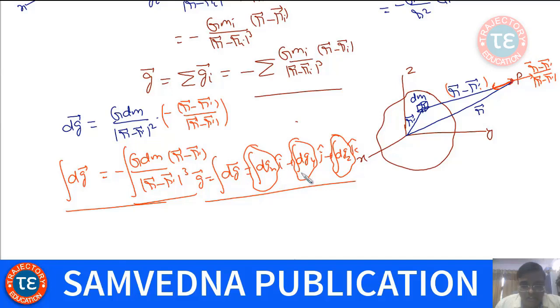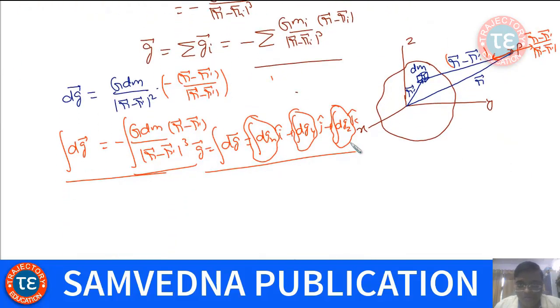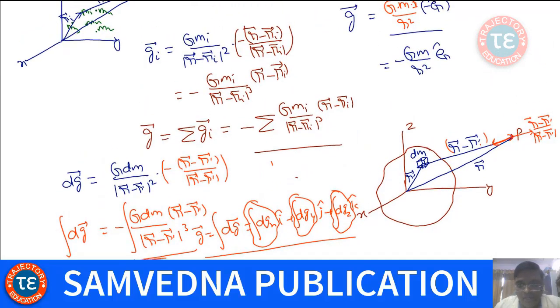You'll always find while doing questions that some horizontal component or vertical component will cancel out, and only the net vertical or net horizontal component will be non-zero. That we will be able to discuss only when we take up a question, where it is needed and where it is not needed. So that's the theory, the method of getting gravitational field due to a system of particles.